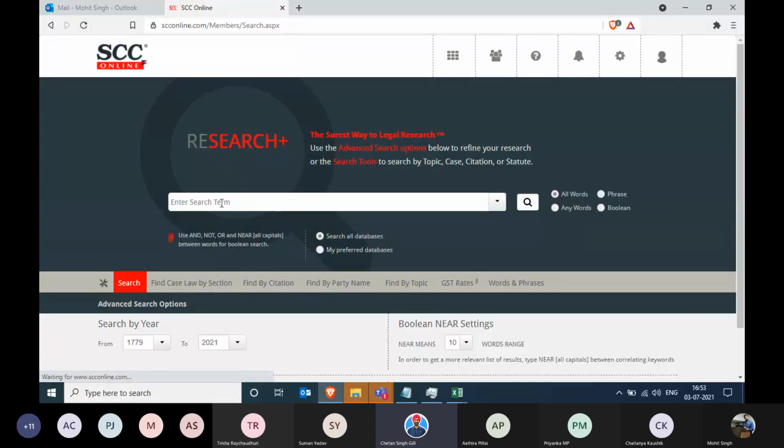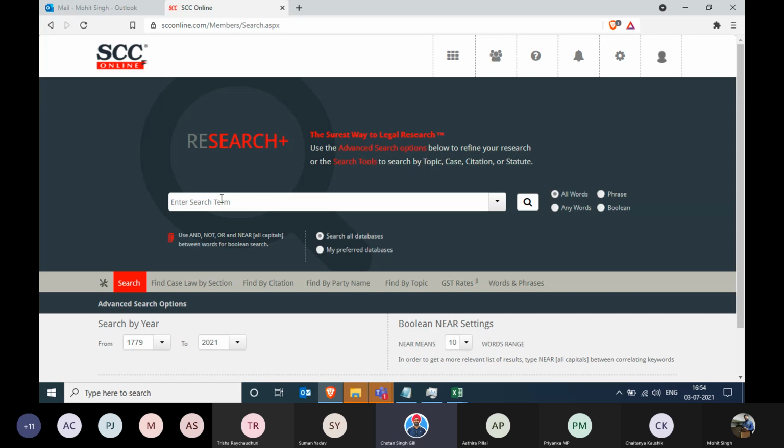Now, what if you want to see judgments on two different acts? Then you can't do the previous search that we just did. And even if you want to see, let's say, CPC Order 7, Rule 11, you can search in the same list. You'll get the order number and rule number subsequently available, and you click on that. But can you do similar searches for finding a section through word search? You can. And word search is primarily used, I think, 80-90% of the time; everyone prefers using search over anything else.